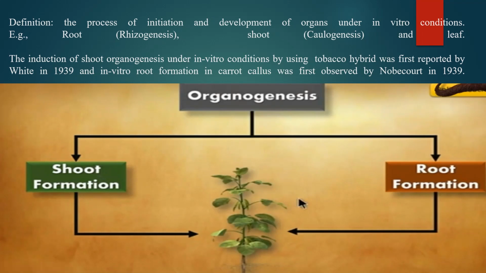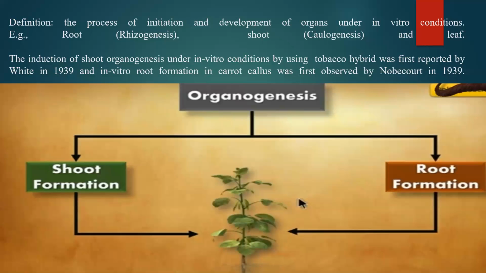White in 1939 was the one who used a tobacco hybrid plant, where he was able to go for regeneration of shoot; he formed the shoot organ first, and he used tobacco as his explant. And root formation was observed by Nobécourt in 1931. He took a carrot root callus, where he observed the root formation.